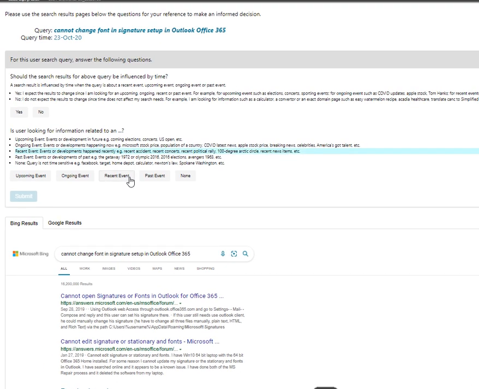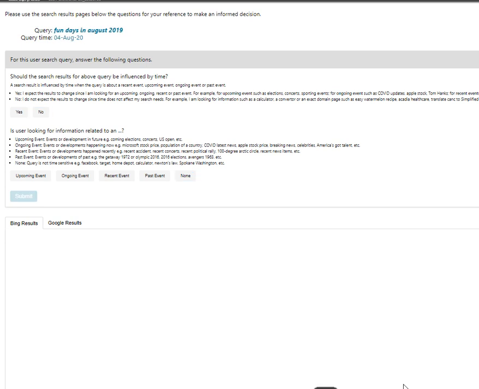So moving on to the next: cannot change font in signature setup in Outlook, Office 365 rather. It's a no. It's not related to anything, so it's none. Let's see how that goes. I'm submitting it now, and I got it right.